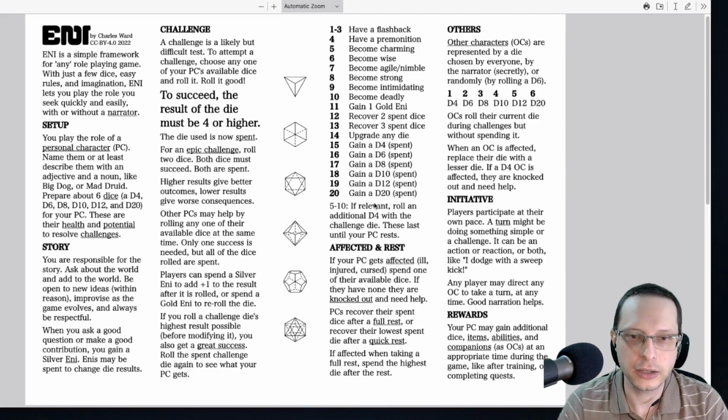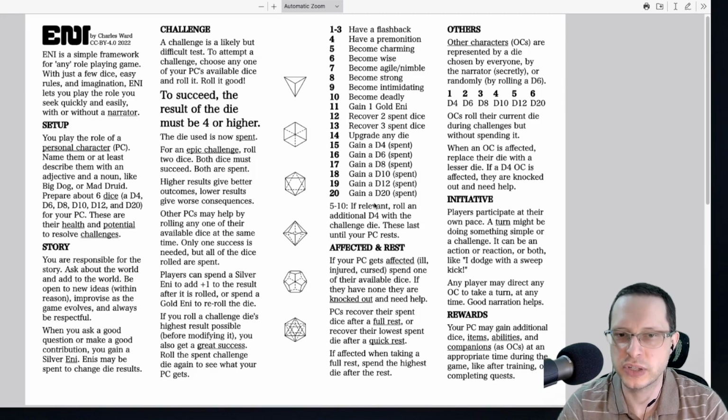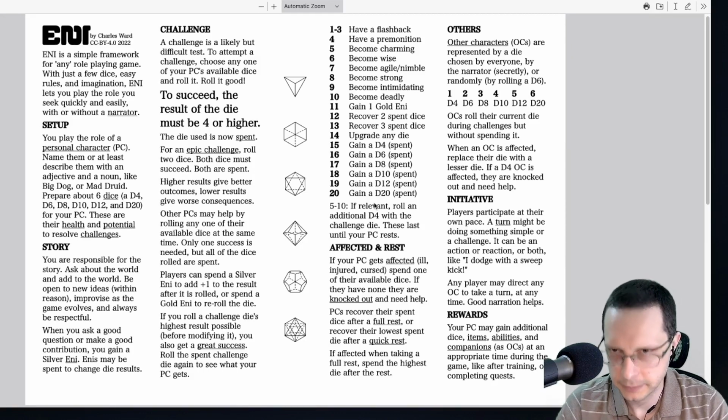Another thing that can affect challenges is that you can also have 2 players cooperate together. In this option, each character is rolling 1 die, and then you only need as many successes as the type of challenge you're trying to overcome. So if this is just a standard challenge, you have 2 characters working together, they both roll a die, and only one of them needs to succeed.